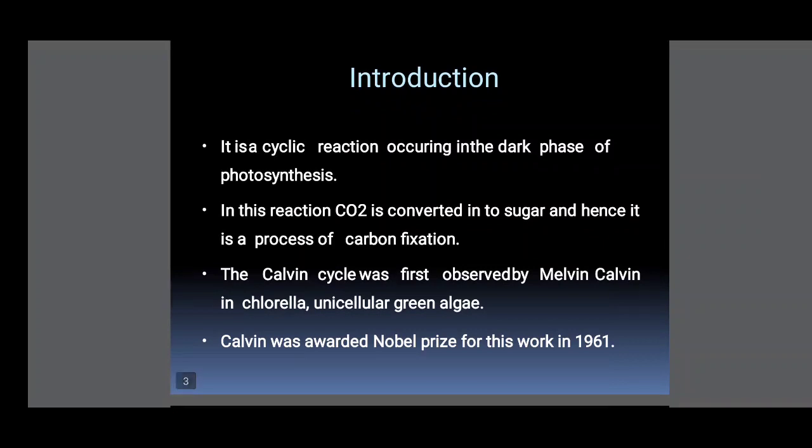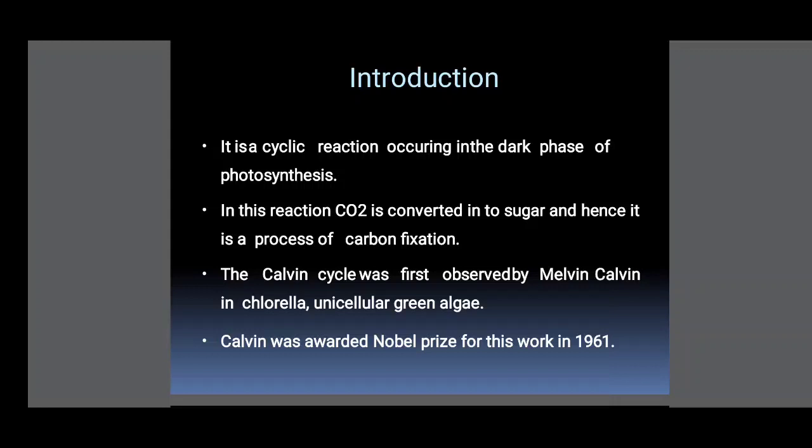Introduction. It is a cyclic reaction occurring in the dark phase of photosynthesis. You know that photosynthesis has two phases. One is the light phase, the second one is the dark phase. The dark phase is considered the carbon fixation stage. In this reaction, CO2 is converted into sugar and hence it is a process of carbon fixation. That's why we call it the carbon fixation stage in photosynthesis.